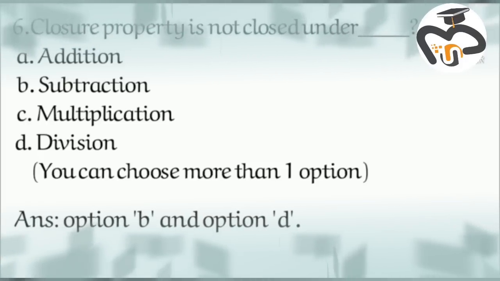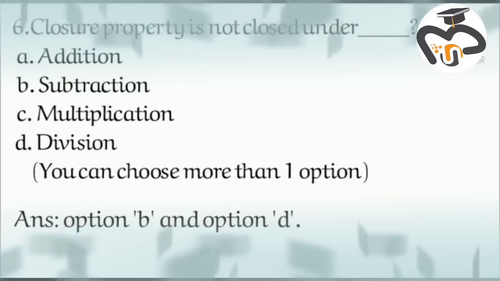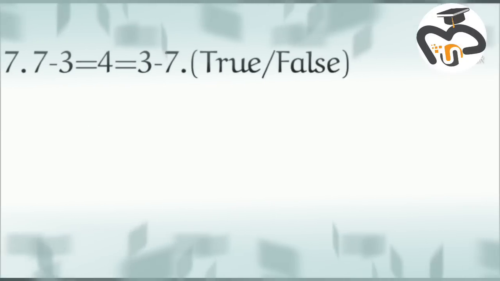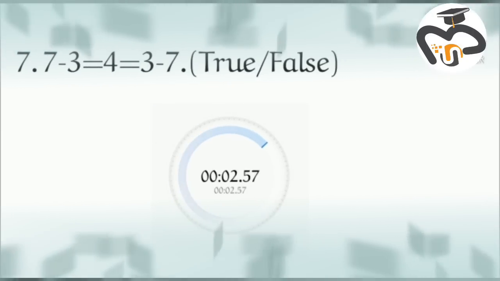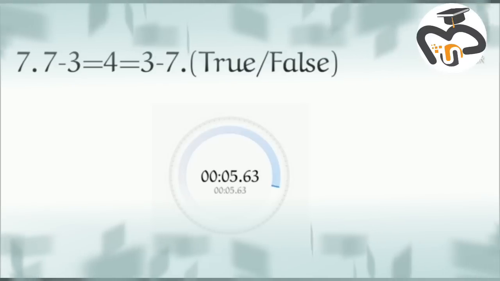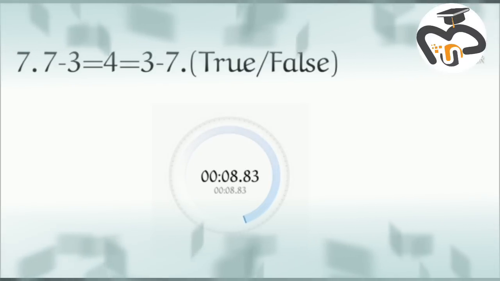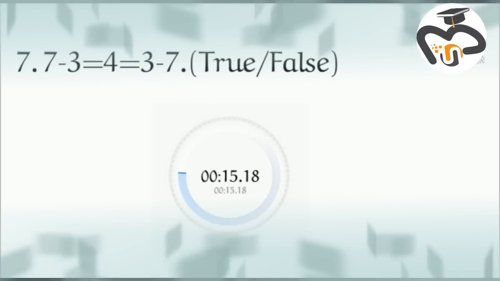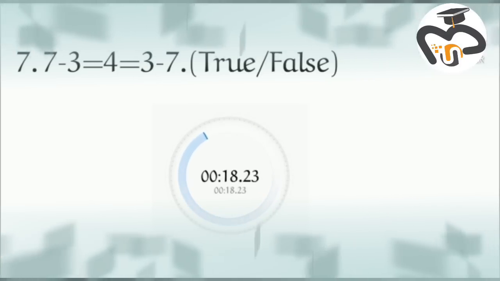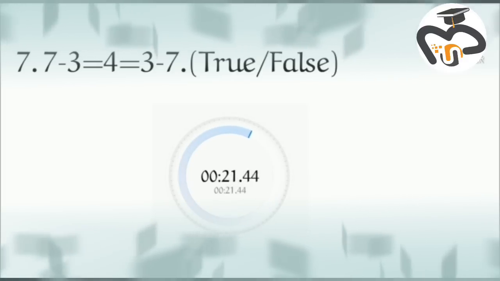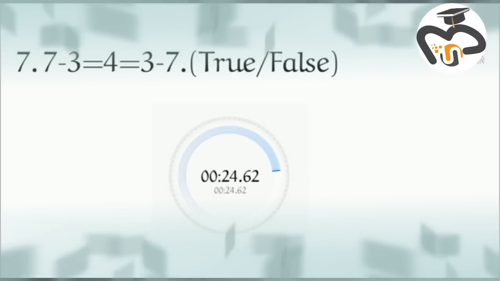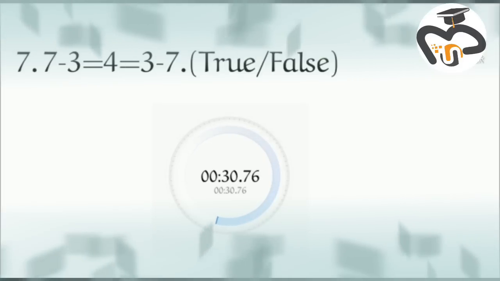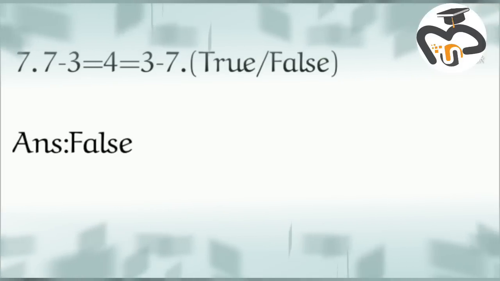The answer is option B and option D. Seven. 7 minus 3 is equal to 4, which is equal to 3 minus 7. True or false? Answer: false.